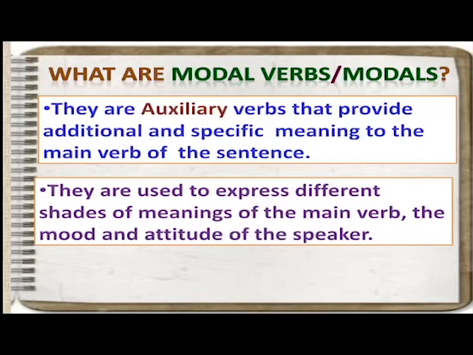They are used to express different shades of meanings of the main verb, the mood and attitude of the speaker. So why do we use the modal verbs then if we don't use them to show the action? We use the modal verbs along with the main verb to show the mood and attitude of the speaker. That means the main verb is important in the sentence along with the modal auxiliaries.